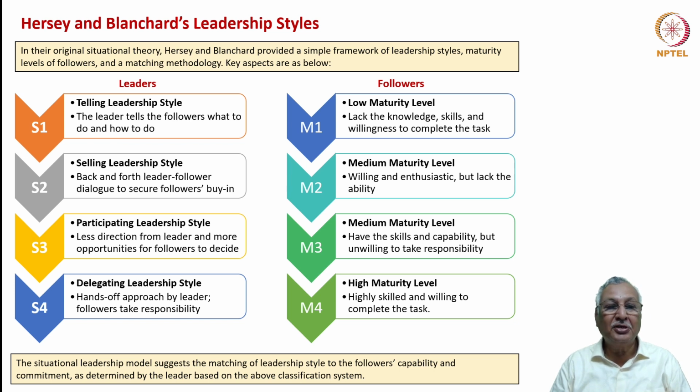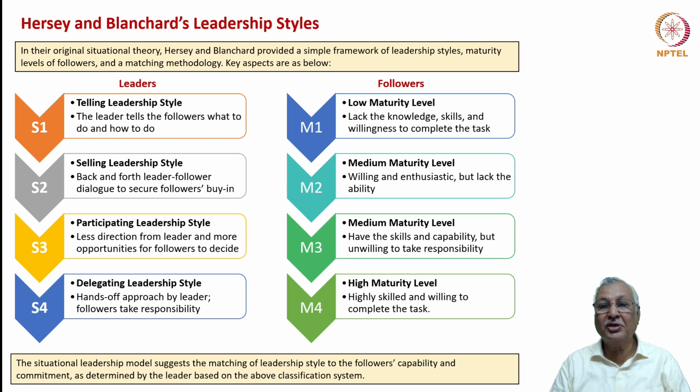S2 is the selling leadership style. This style goes back and forth between the leader and the follower in terms of a dialogue to secure followers' buy-in. S3 is the participating leadership style, wherein there is less level of direction from the leader and a greater level of support from the leader for followers to exploit their opportunities. S4 is the delegating leadership style, where by and large the leader follows a hands-off approach. That's because the followers take responsibility.